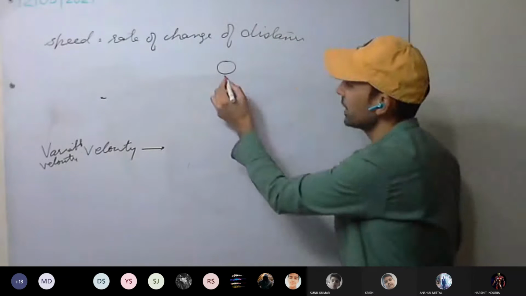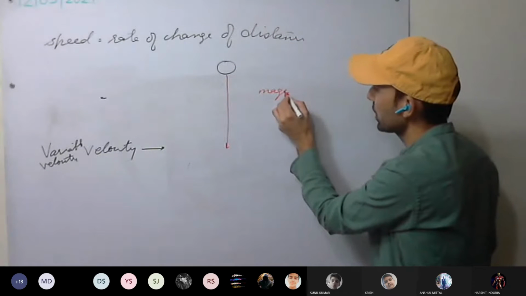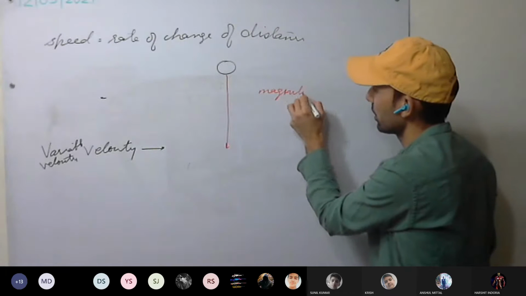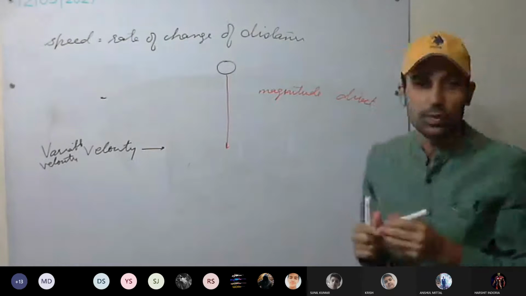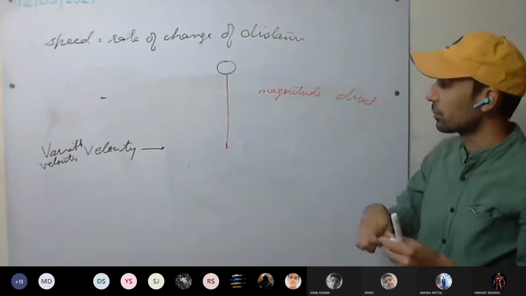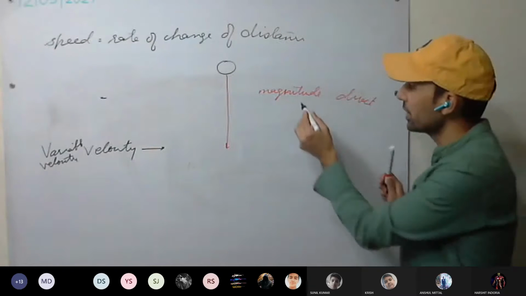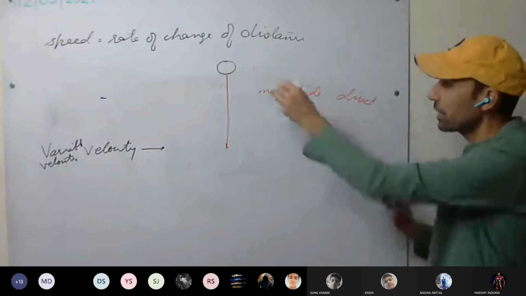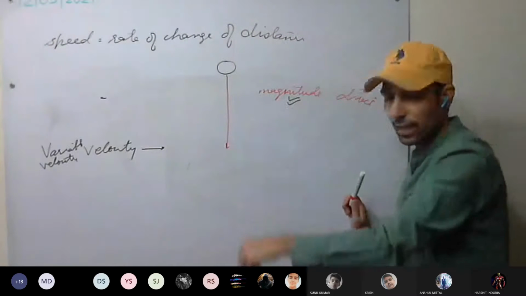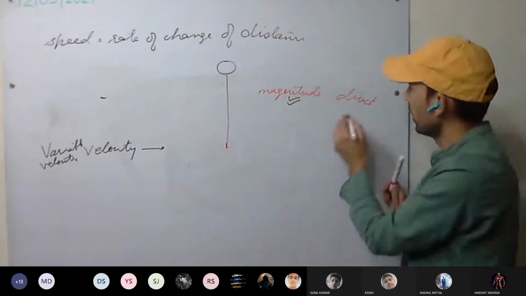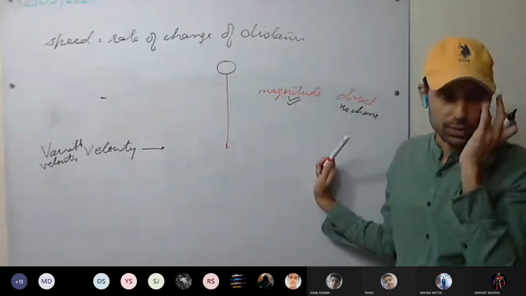So you can say in this case, what is changing? Magnitude is changing, or direction is changing, or both are changing? Which quantity is changing? It is falling. Its velocity is increasing each second. It means its magnitude is increasing, but the direction, you can see, is going down. Direction is not changing. It is going in one specified direction. So no change in direction. This is one example where only magnitude changes.